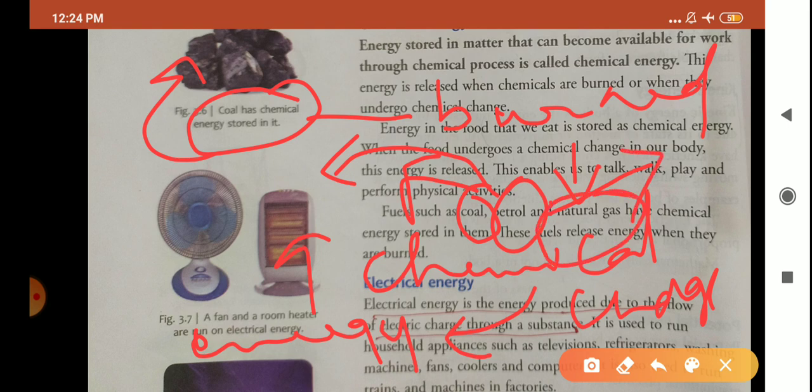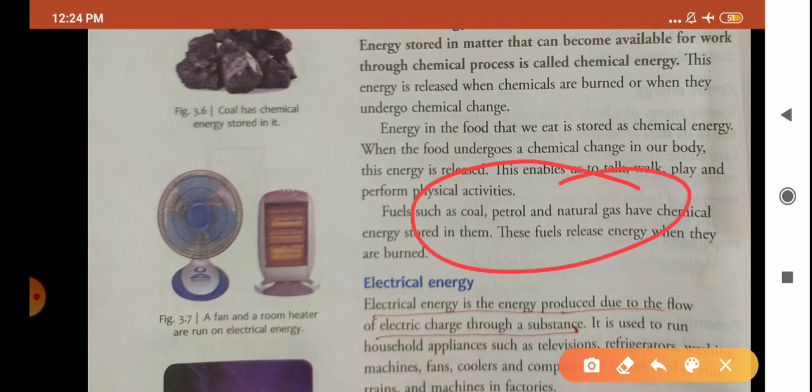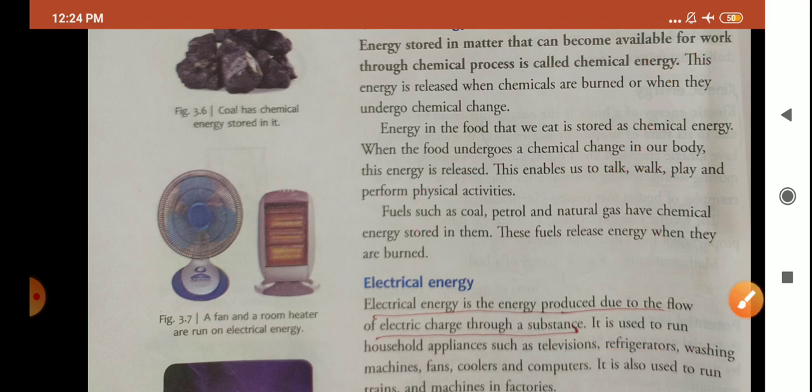Same way with natural gas. So all these fuels contain chemical energy, and when they are burned, the chemicals present in them undergo chemical change, and due to that energy is released, which is made available for doing any sort of work. I hope, children, I am clear to you.